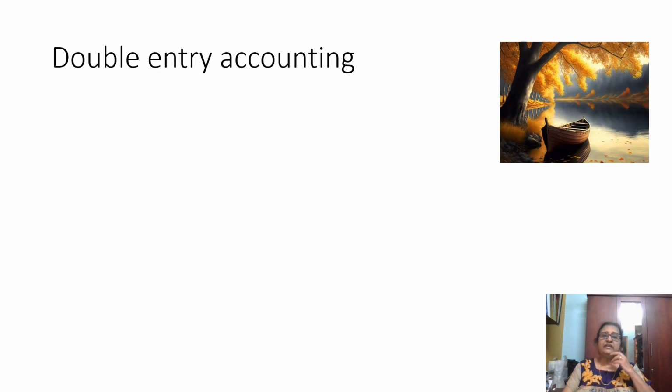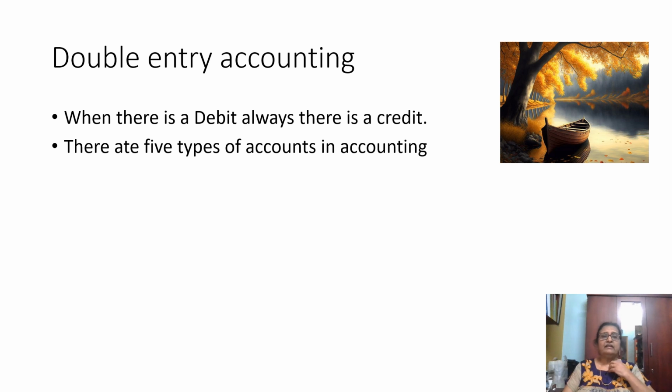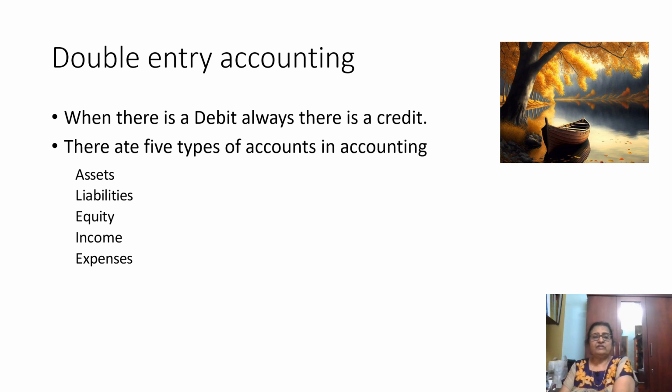Now we will see what double entry accounting is. There are some rules. When there is a debit, there is always a credit. There are 5 types of accounts that we already saw: assets, liabilities, equity, income, and expenses.